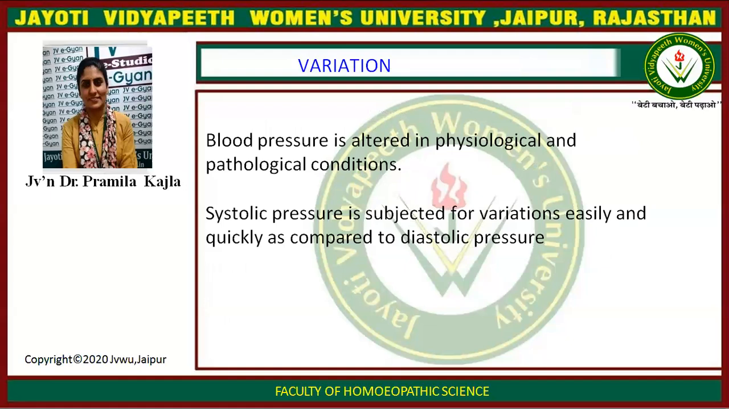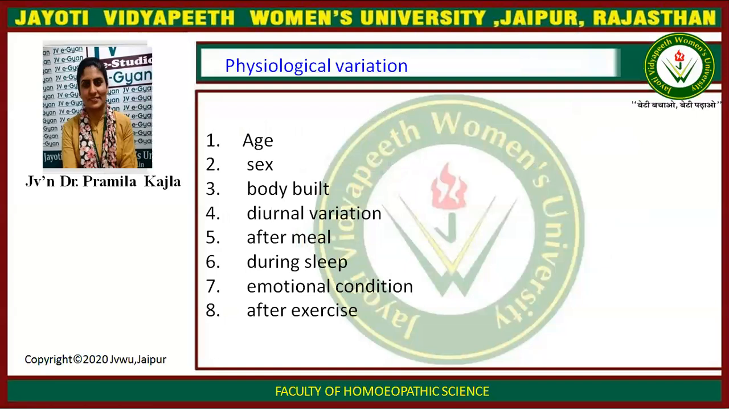Variations: we can see variation in blood pressure in both physiological and pathological conditions. But systolic pressure is subject to variation easily and quickly as compared to diastolic pressure. Let us see the physiological variations in blood pressure one by one. First is age. In a newborn baby, systolic pressure is low, that is 70 mmHg, and in an adult it comes up to 120 mmHg. Diastolic pressure in a newborn is 40 mmHg, and it rises up to 80 in an adult.